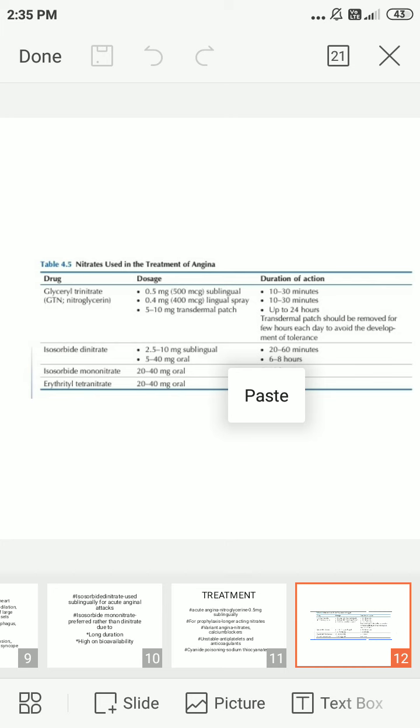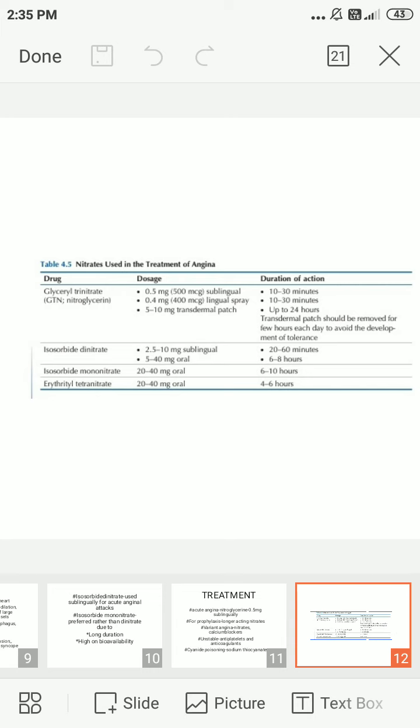Next one is isosorbide dinitrate. Isosorbide dinitrate is used at 2.5 to 10 mg sublingually for 20 to 60 minutes. And then 5 to 40 mg orally for 6 to 8 hours.